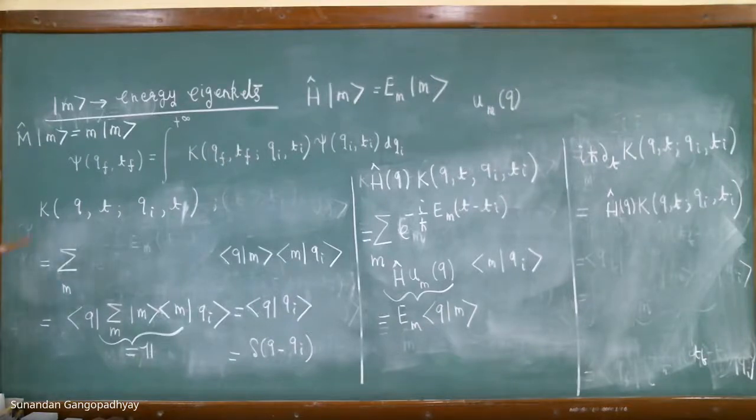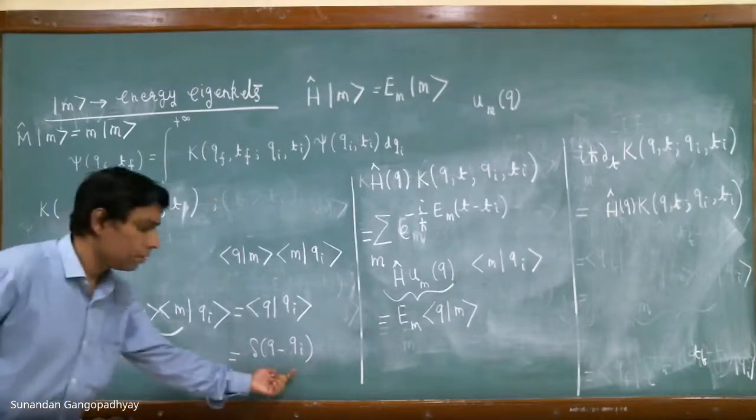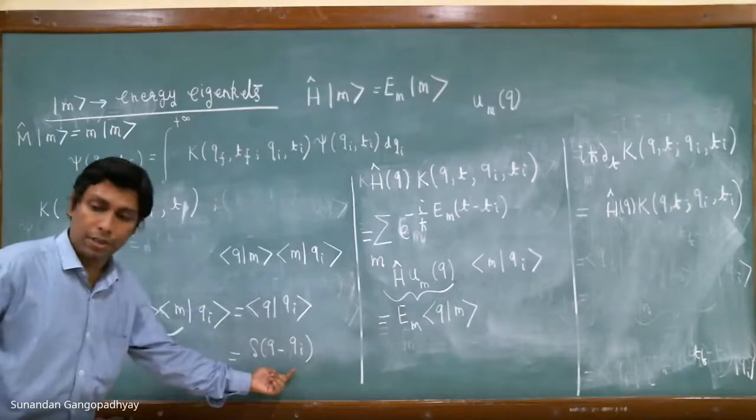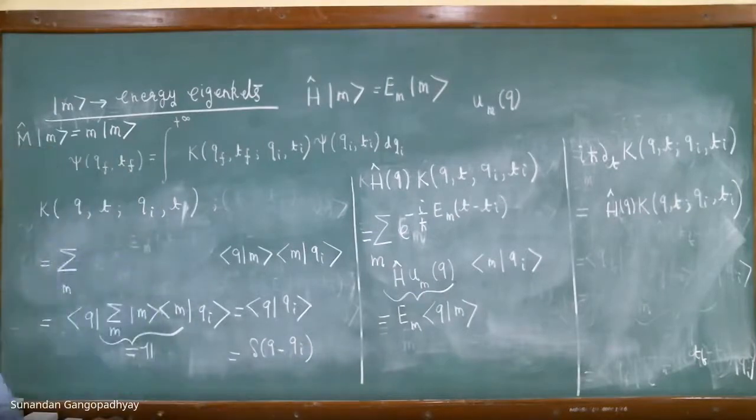So this is what it should be. What you are doing is you have two different Qs at the same time, and therefore this must be a delta function. So this is another thing that the propagator satisfies.